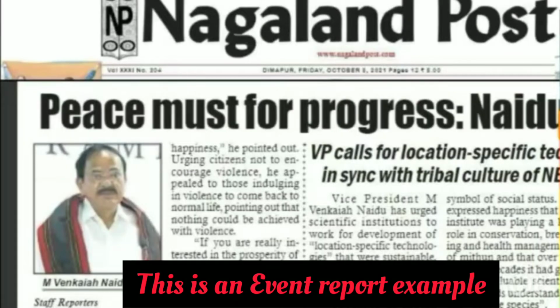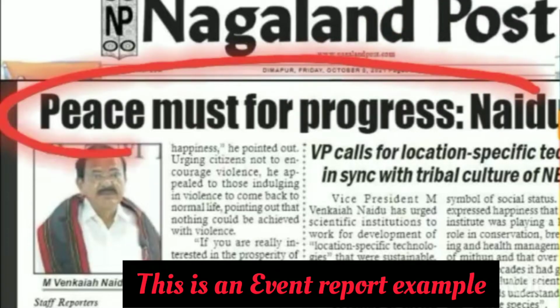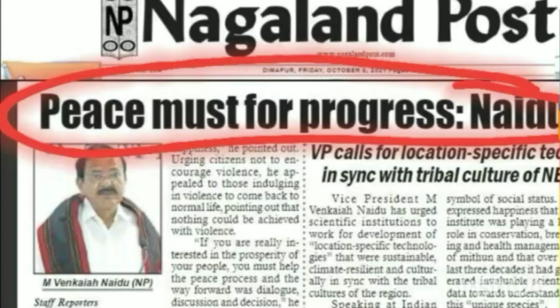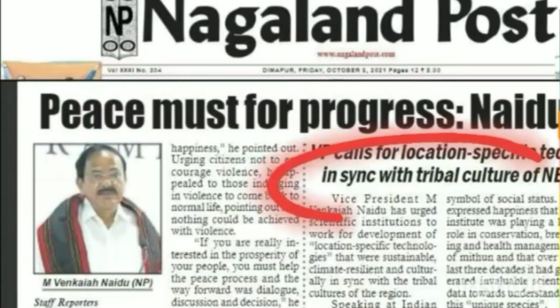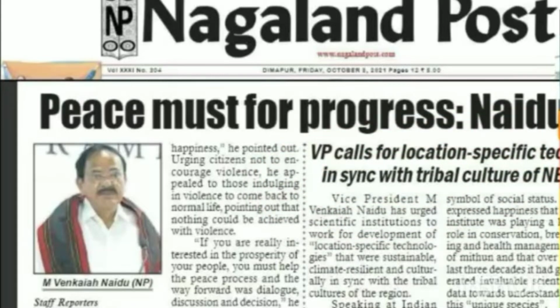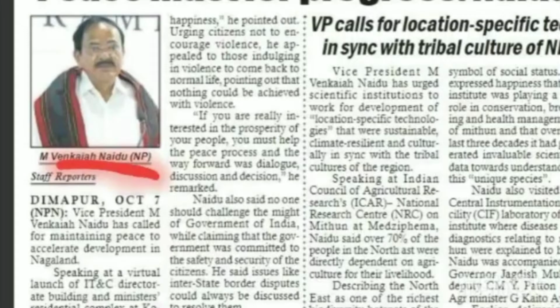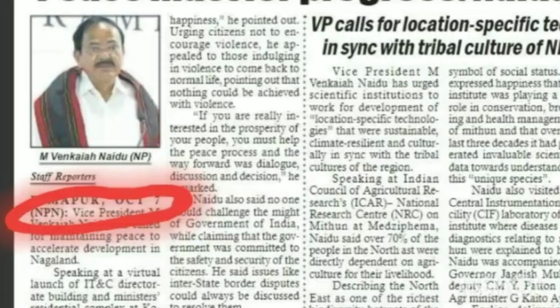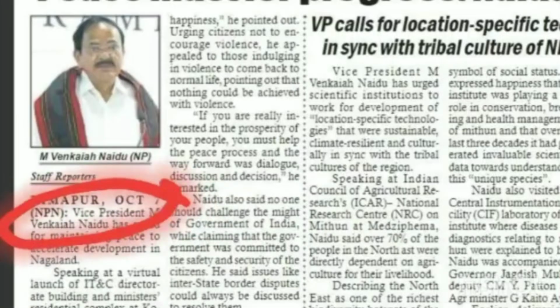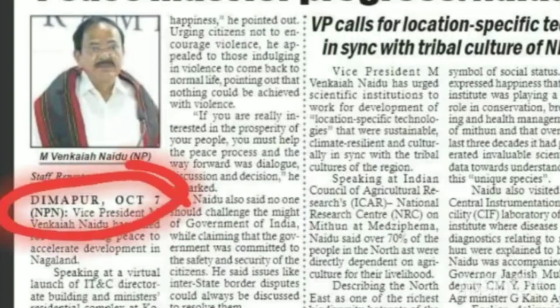For clarity, here is a newspaper report by staff reporters of Nagaland Post, published on October 8th under the title Peace Must for Progress: Naidu, and the subtitle VP Calls for Location-Specific Tech in Sync with Tribal Culture of Northeast. As you can see here, NPN means Nagaland Post, the name of the newspaper, the place Dimapur, and the date, 7th October, the date when the report was written, is mentioned here.